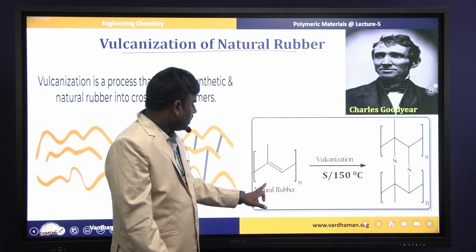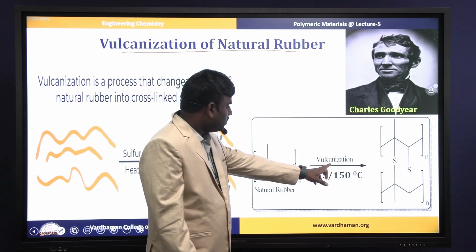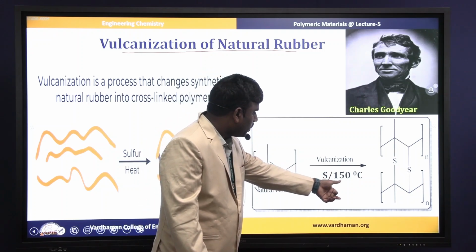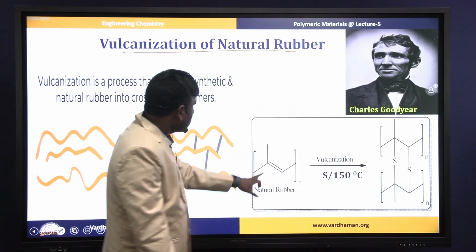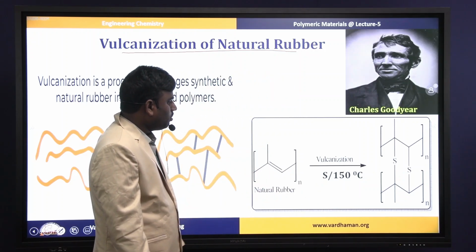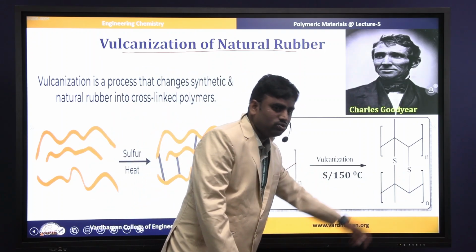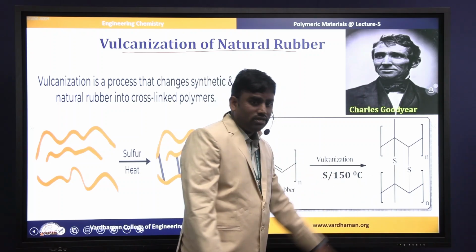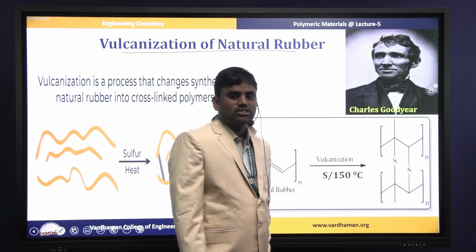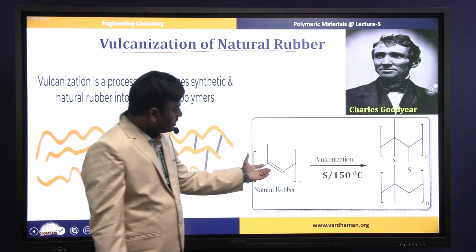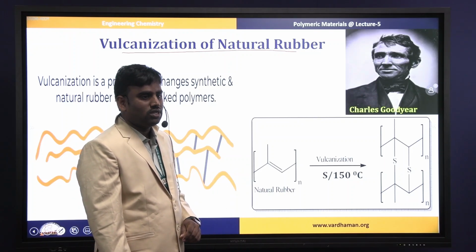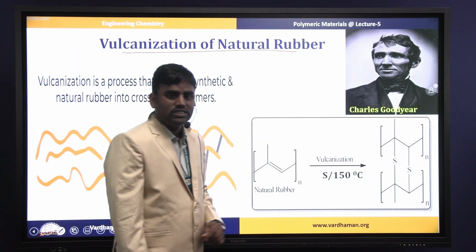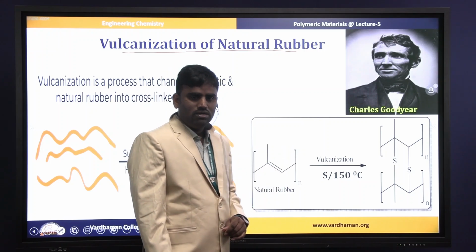This is the natural rubber structure. We do the heating with the sulfur component at 150 degrees centigrade. These sulfur components react at the double bond centers of the rubber material. Then the natural rubber is converted into a cross-linked three-dimensional network structure. Once it is converted into the network structure, the properties of natural rubber tremendously increase with the help of the vulcanization process.